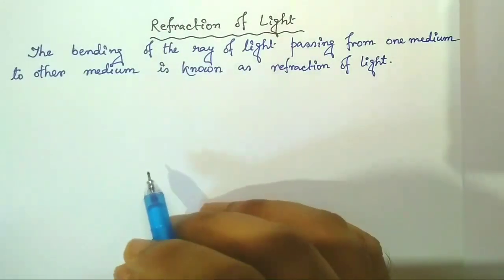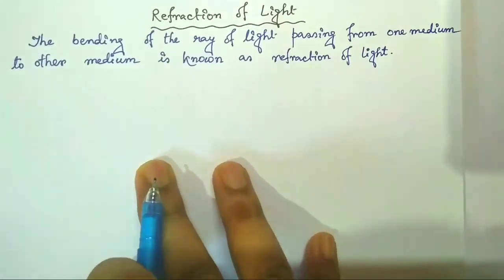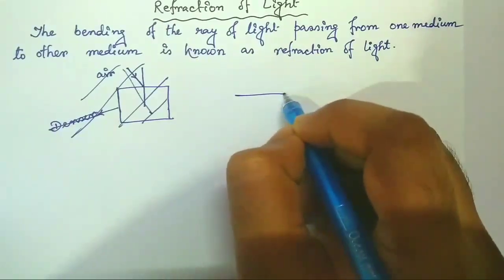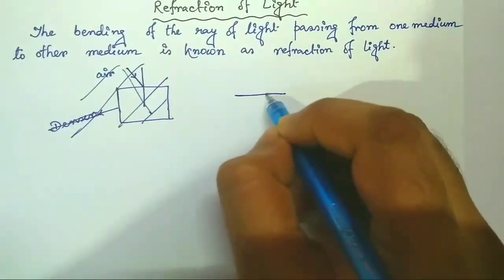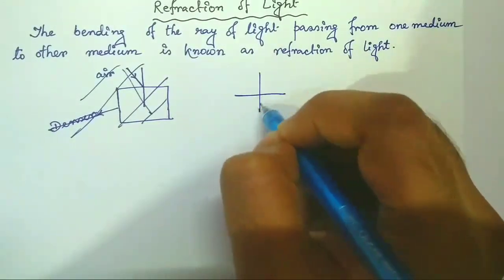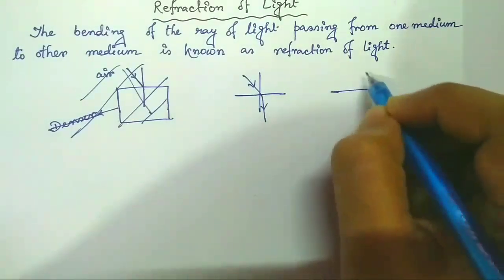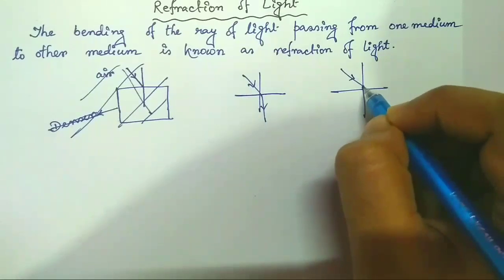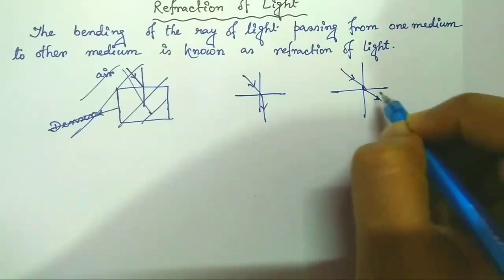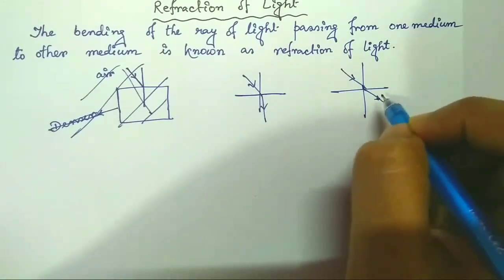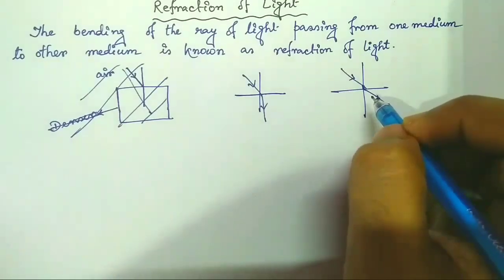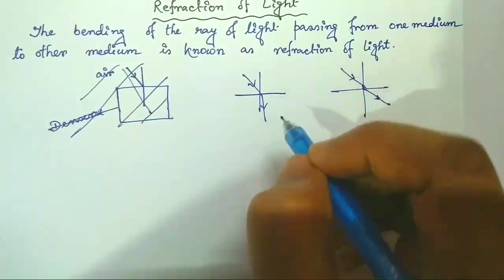In refraction, two concepts arise at first. This is the separation plane of two media. This is the normal. This is how the ray of light is bent when it passes from one medium to another.